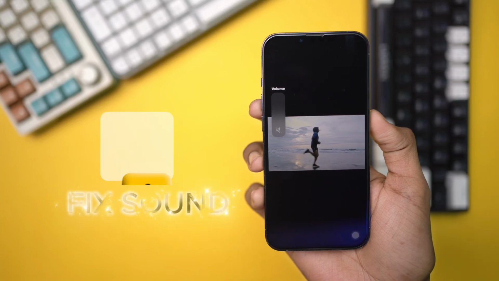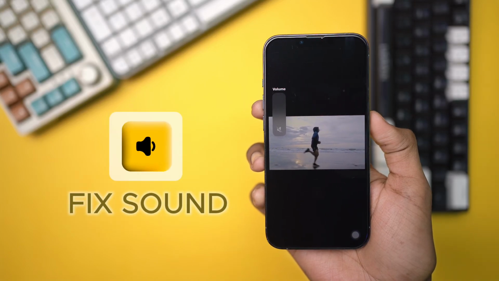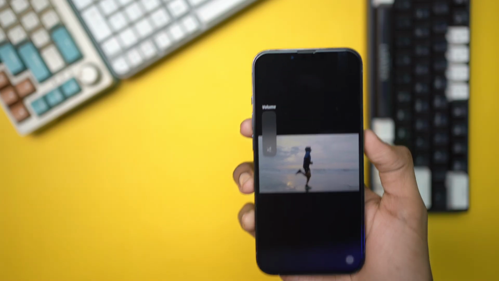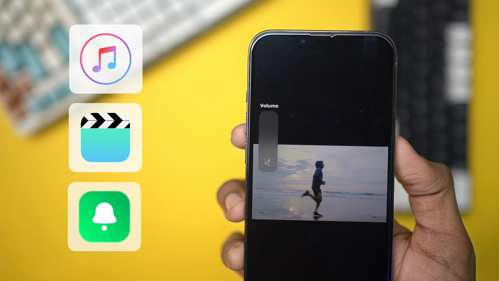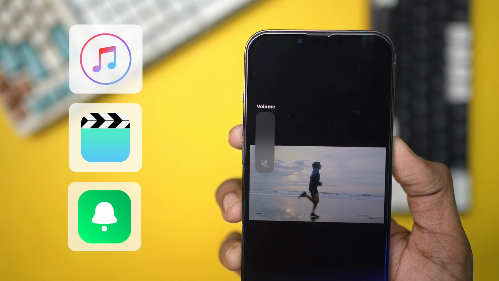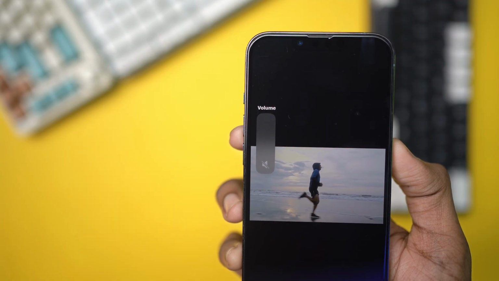Having trouble with no sound on your iPhone? It can be annoying, especially when you are trying to enjoy music, watch videos, or hear notifications. Don't worry, this guide will show you simple steps to fix the sound issue.